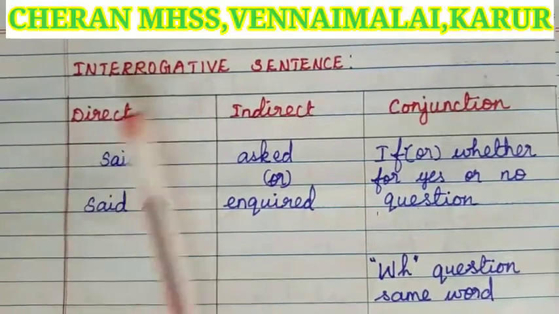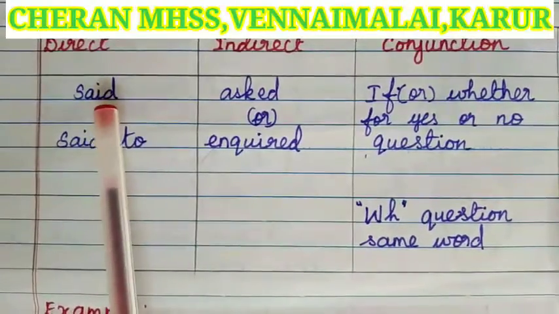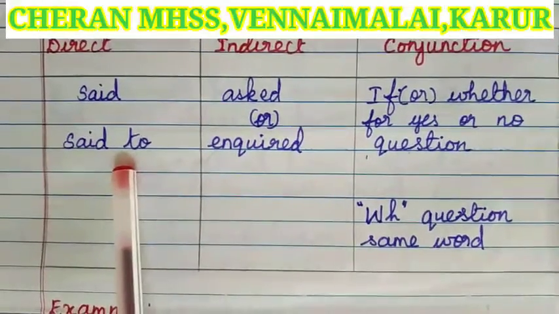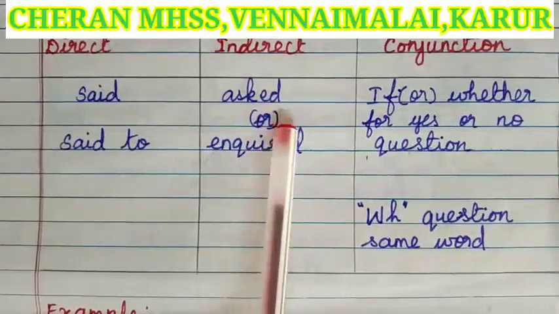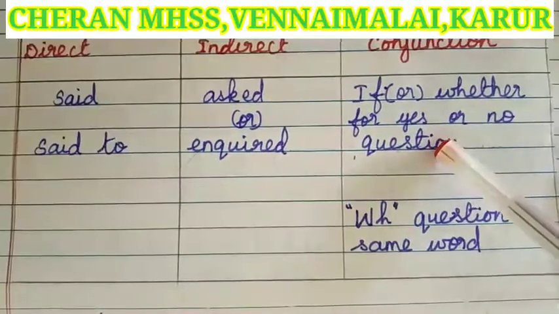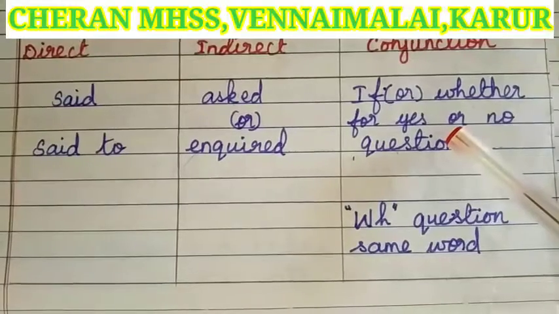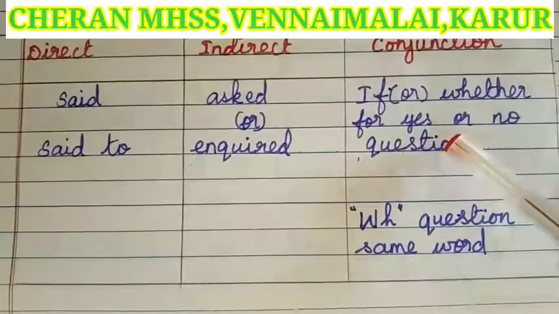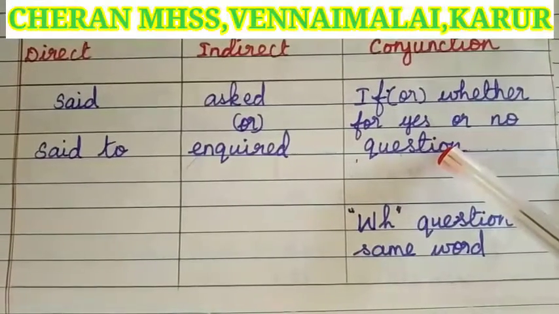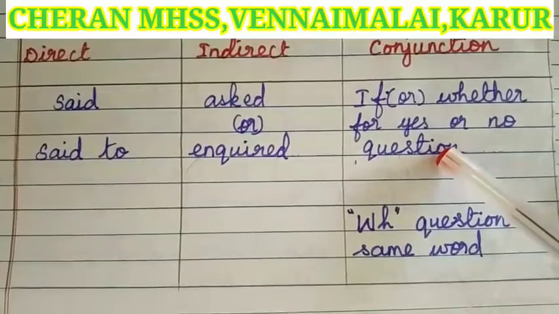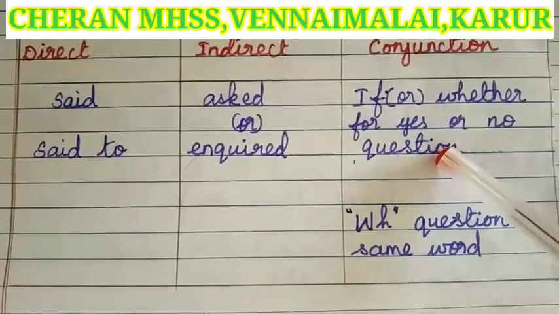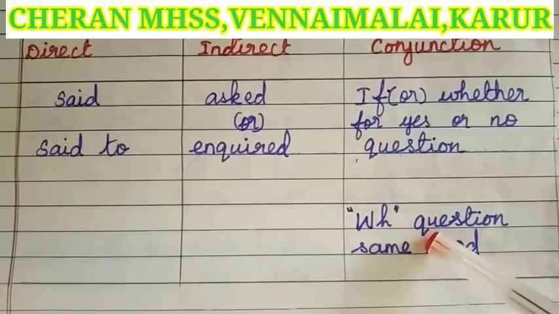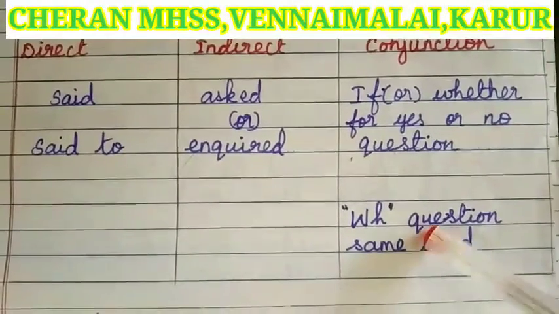Let's see the tabular column. In direct speech, if the reporting verb is "said" or "said to," it will change in indirect speech to "asked" or "inquired." If the given reported part is yes or no type, the conjunction will be "if" or "whether." If the given reported part is a WH type question, for the conjunction we have to use the same WH word. Let's see an example.